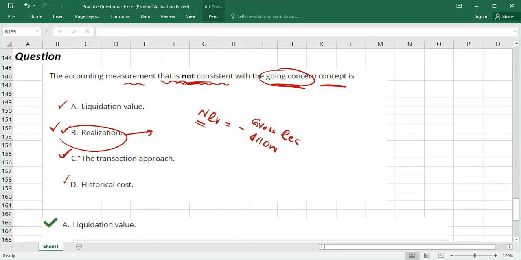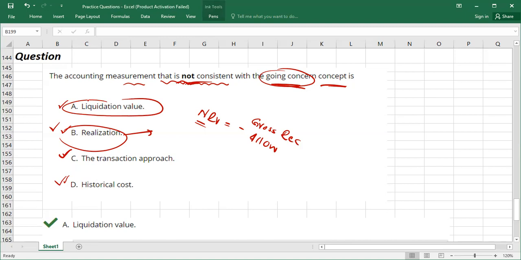That is called the transaction approach, and yes, it is consistent with the going concern. Then we have historical cost. There are certain assets which we record at historical cost, for example non-current assets like property, plant, and equipment.